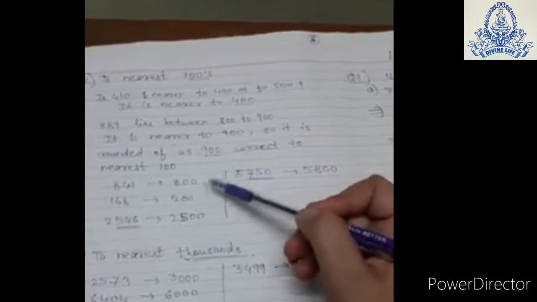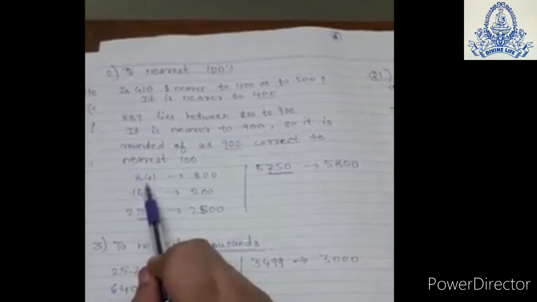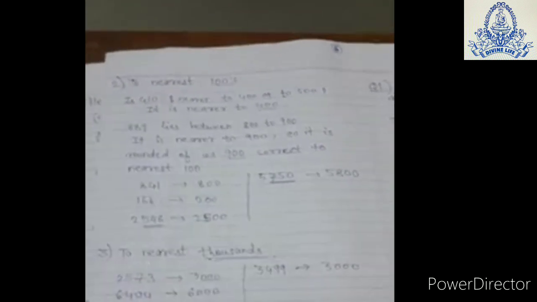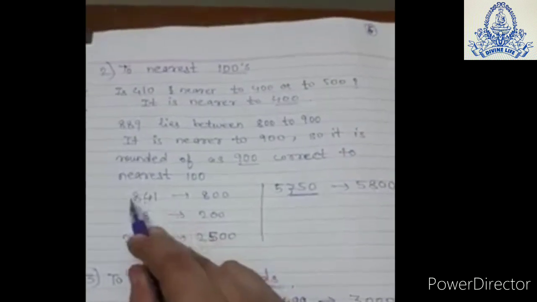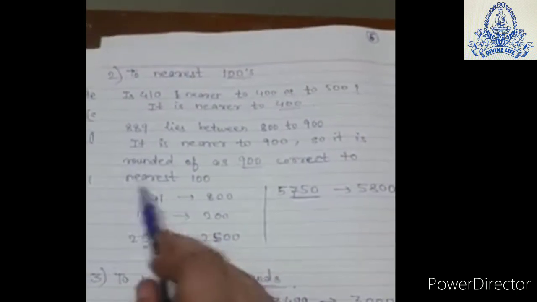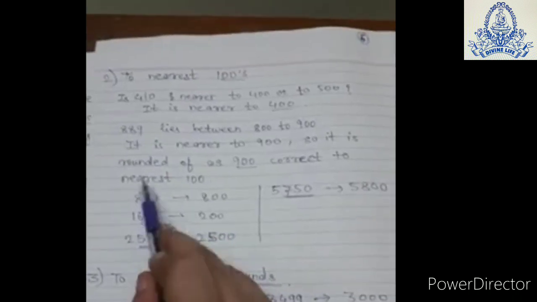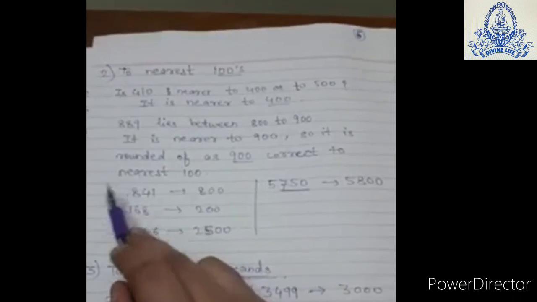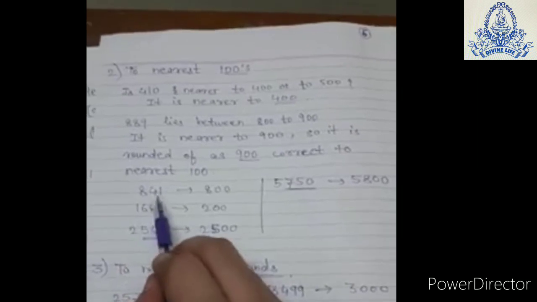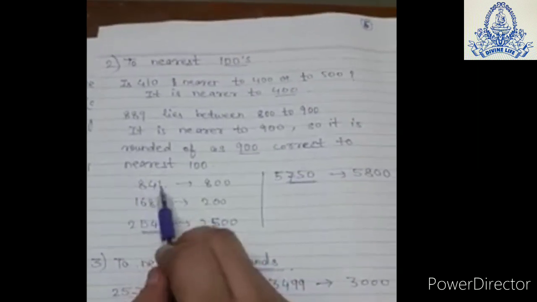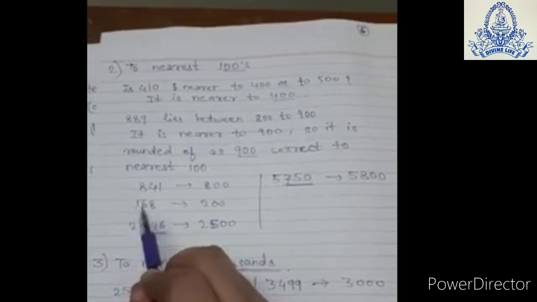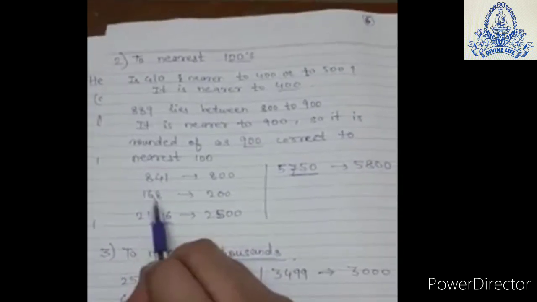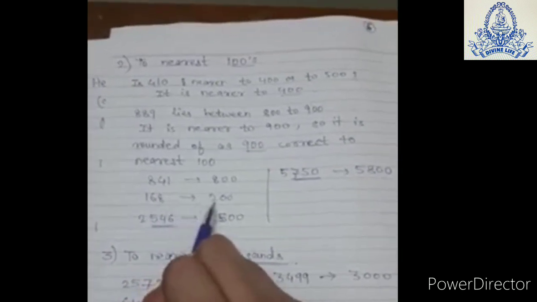Now see just some more examples. Now see this 841. We have to find nearest 100. Means see all these three numbers. 841, which lies between 800 and 900. But 841 is nearer to 800. So the nearest 100 of 841 is 800. See this 168. This 168 is nearer to 200.